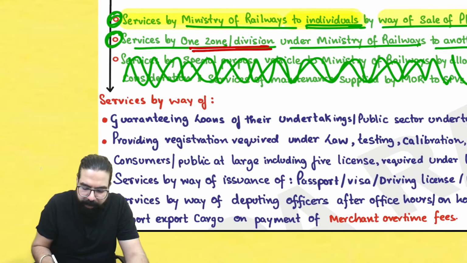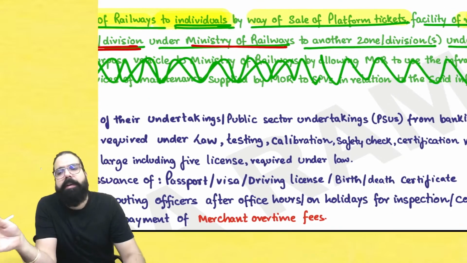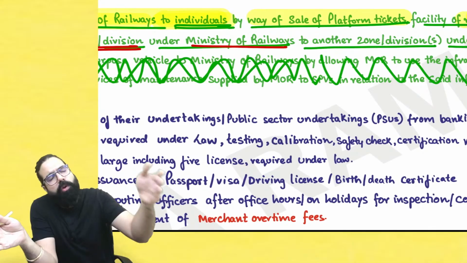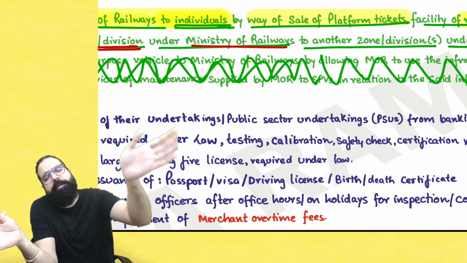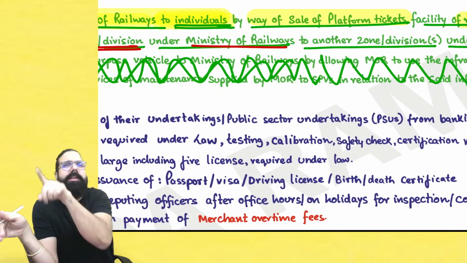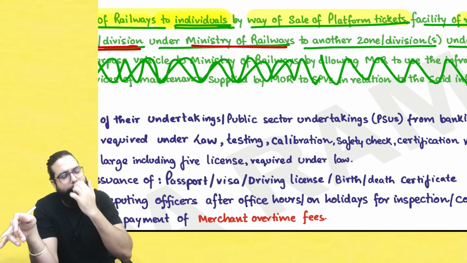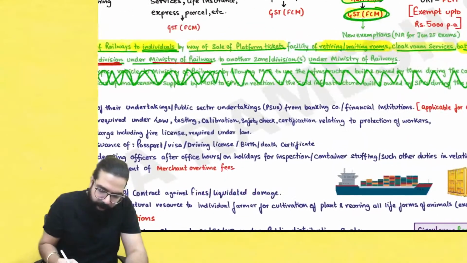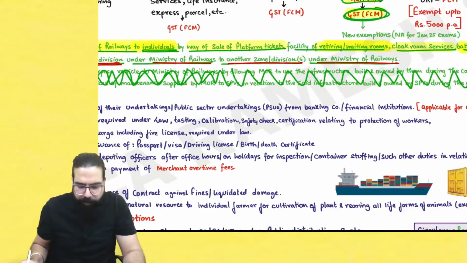One zone division under the Ministry of Railways. For example, Southern Zone is giving services to Northern Zone, or Northern Zone is giving services to Eastern Zone. Zones under the Indian Railways giving services to each other, they are telling there is no GST. Done, sir. This point is clear. One zone to another zone under the Ministry of Indian Railways.